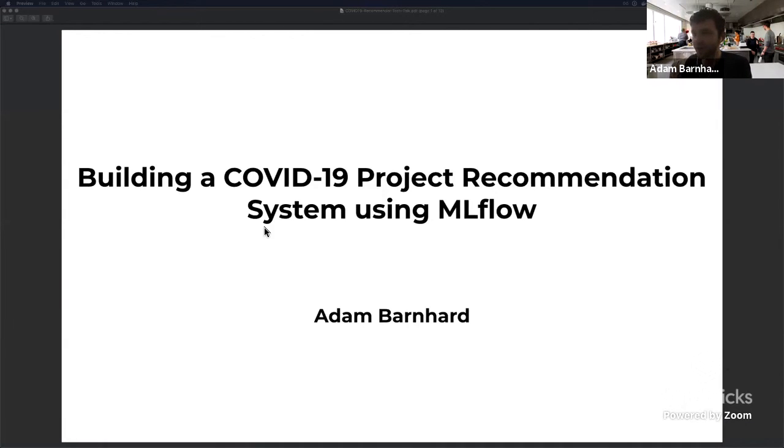This is a project that I think also fits really nicely with the hackathon for social good, because if you actually use this project, you might be able to find some other existing projects in the open source world that somebody else has done to contribute to COVID-19 research or insights or anything like that.